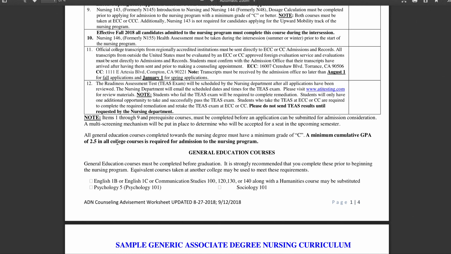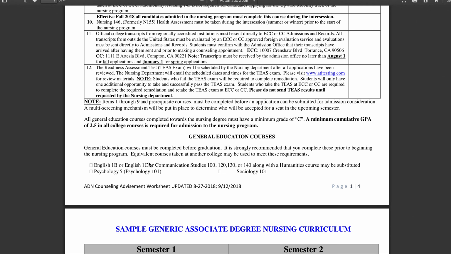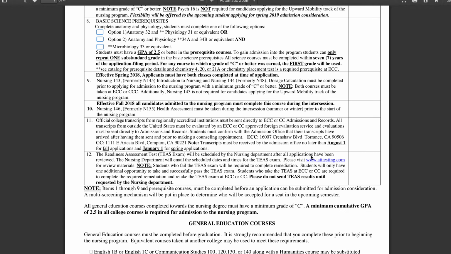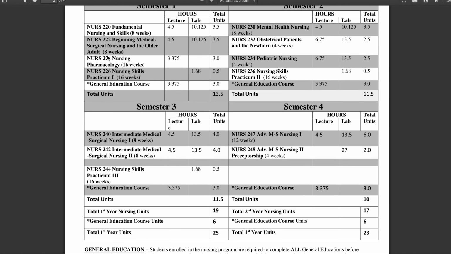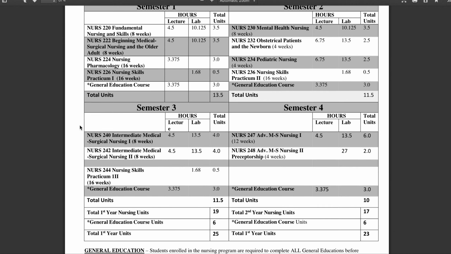And then last but not least, down here is where you can see it says English 1C or the 1B or speech. And then you need Psych 5 and then the Social 101. So besides the 3 nursing courses required to get in, you do not need any of the nursing courses on the ed plan because that is after you get into the program.